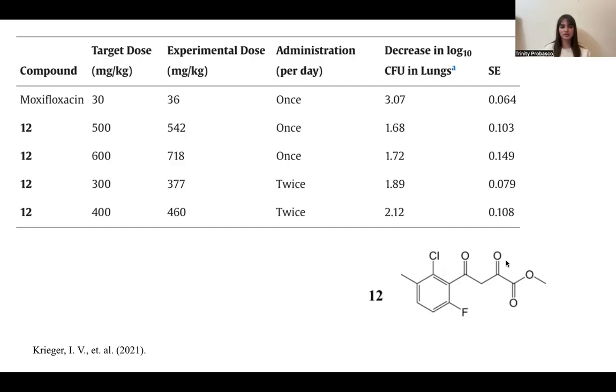So the glyoxylate shunt uses two enzymes, isocitrate lyase and then malate synthase. Structural studies have shown that malate synthase has a much larger active site and a more accessible one. Malate synthase has been primarily the target for tuberculosis because we can reach this active site, inhibit this active site better. Malate synthase usually binds acetyl-CoA during its normal process, which is aromatic and then has a long chain